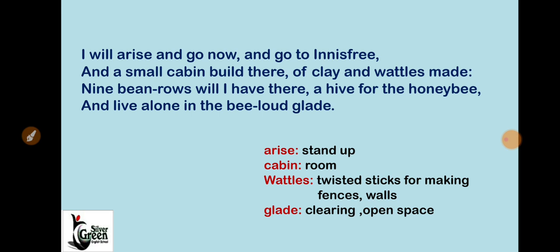Also he wants to grow some beans, a hive for the honey bee, and live alone in the bee-loud glade. Bee-loud glade means open space, clearing, sound. He wants to listen there in an open space to the honey bees' sound, which will give peace to his mind, to his heart. Now we will go to the next stanza.